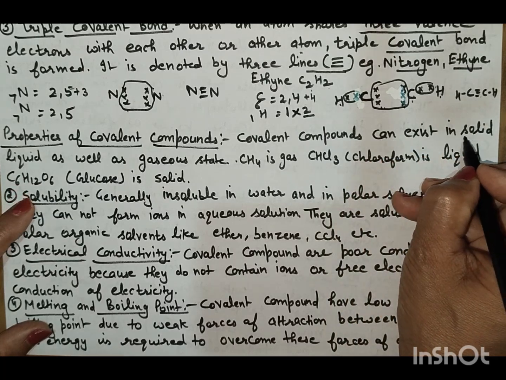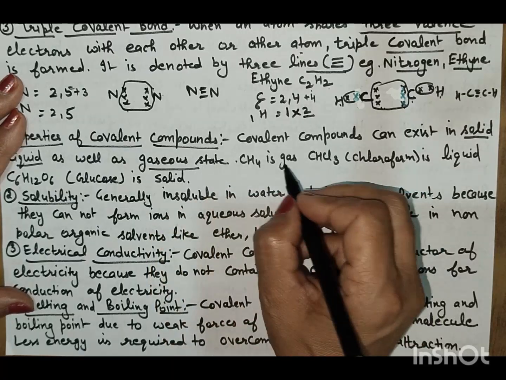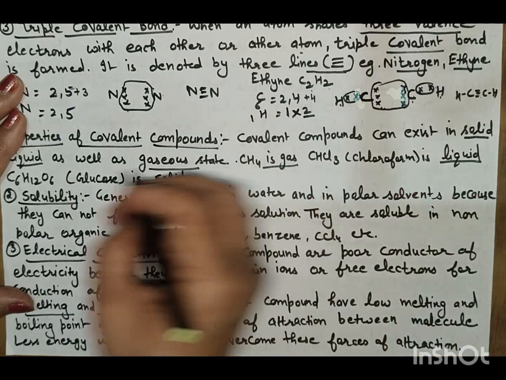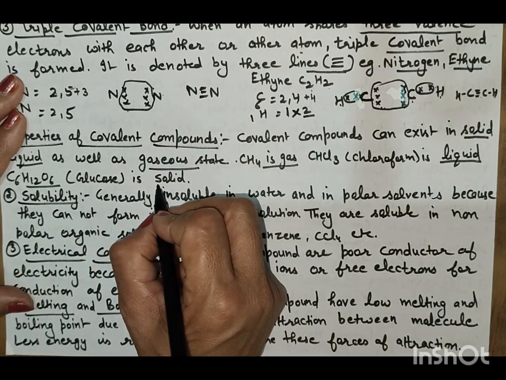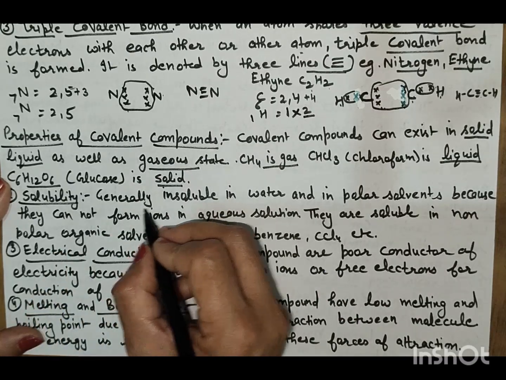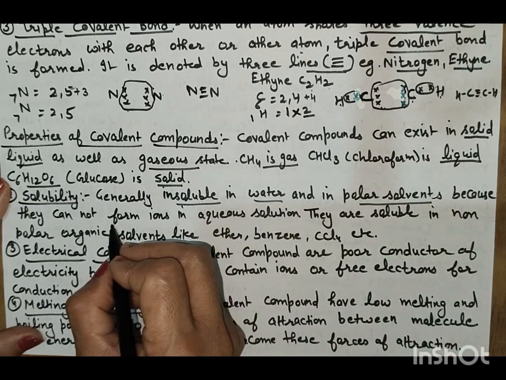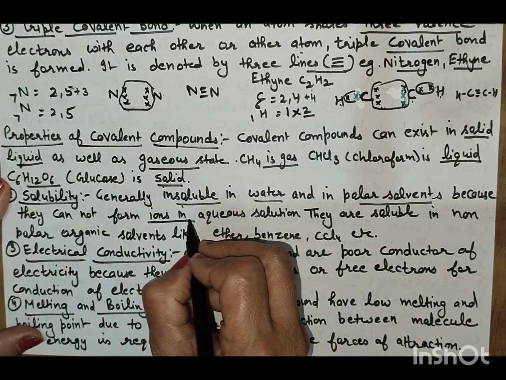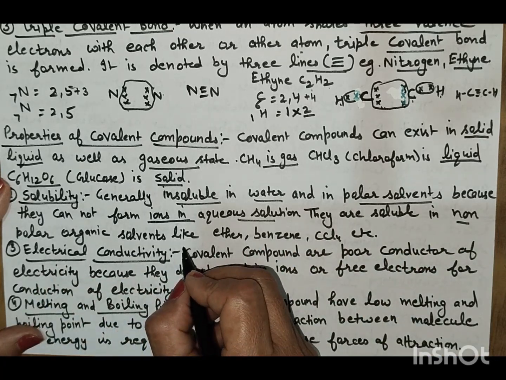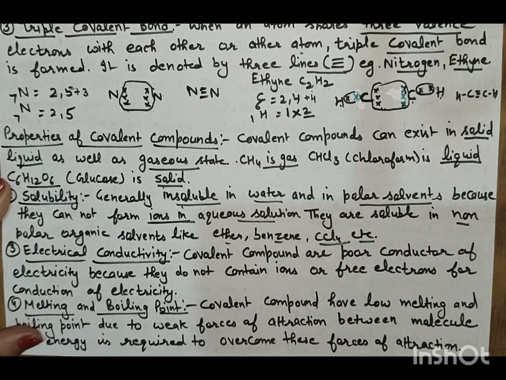Covalent compounds can exist in the solid, liquid as well as gaseous state. CH4 is in the gaseous form, CHCl3 is in the liquid form, C6H12O6 is in solid form. Solubility: generally, covalent compounds are insoluble in water and in polar solvents because they do not form ions in the aqueous solution. They are soluble in non-polar organic solvents like ether, benzene and CCl4, etc.